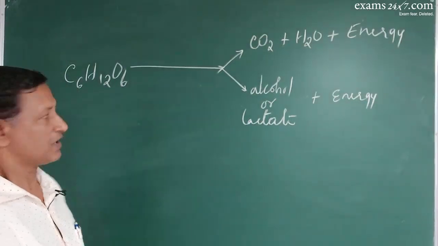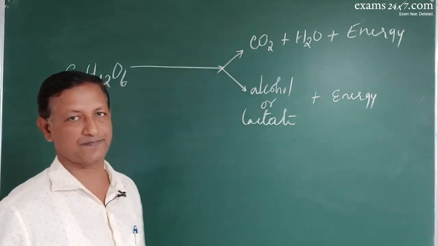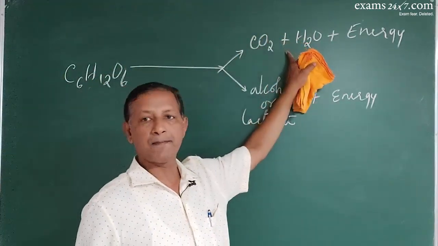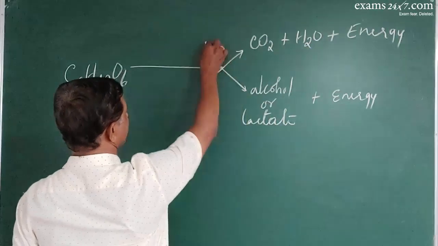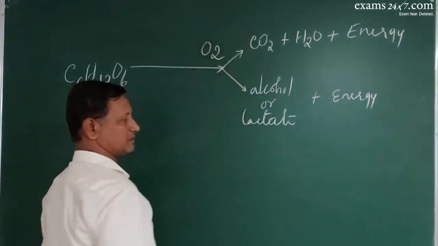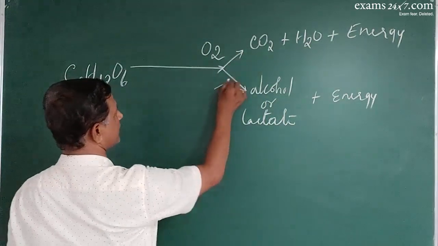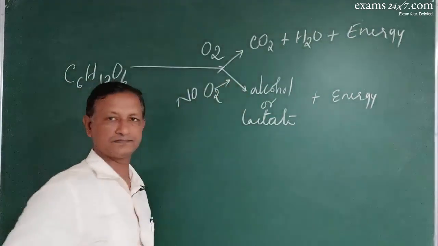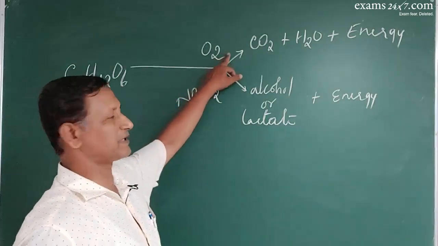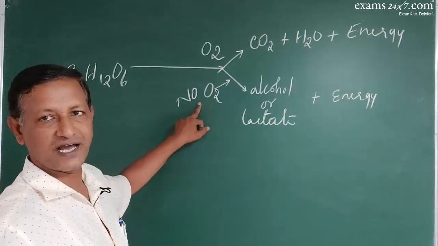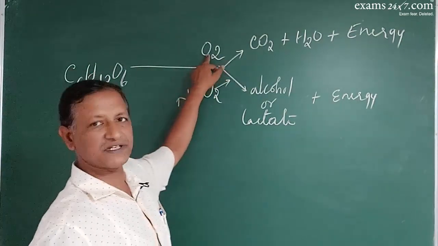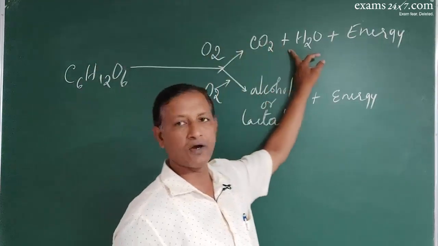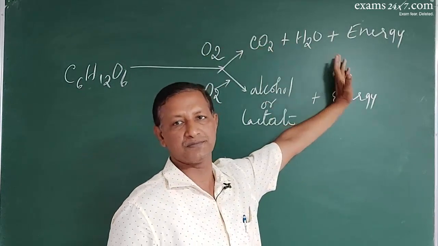Look at this. You have two different pathways. In one, the complex matter will be completely broken down. This occurs in the presence of oxygen. Here, this occurs in the absence of oxygen. So in the presence of oxygen, the complex matter will be completely oxidized into simple substrates.